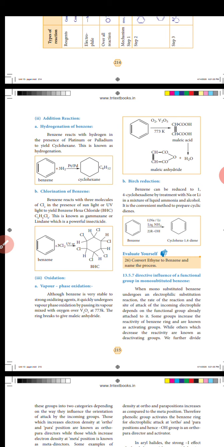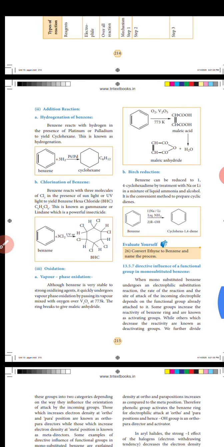Chlorination of benzene: benzene reacts with three molecules of chlorine in the presence of sunlight or UV light to yield benzene hexachloride, C6H6Cl6. This is known as gammexane or lindane, which is a powerful insecticide.